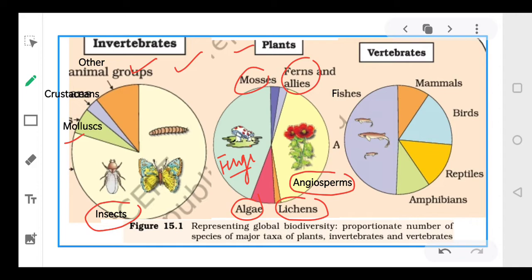In case of invertebrates, the majority of the organisms discovered are insects. In case of vertebrates, the majority of the organisms are fishes, followed by birds, then reptiles. Mammals and amphibians represent nearly an equal number of organisms. So from this chart, you can understand that invertebrates are dominated by insects, plants are dominated by fungus and angiosperms, and vertebrates are dominated by fishes.